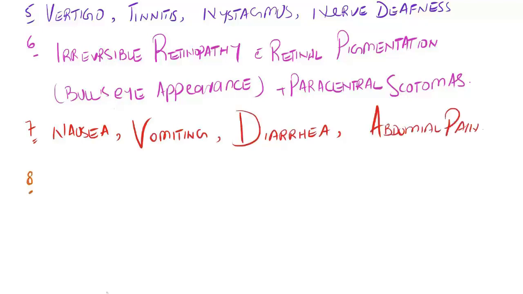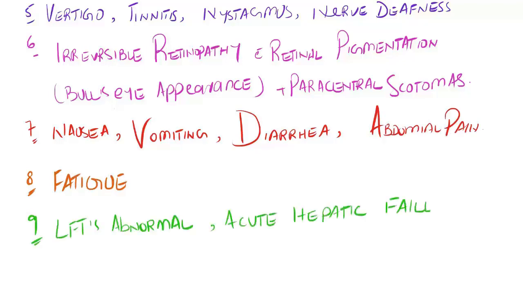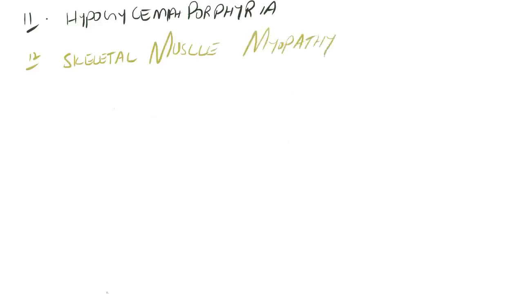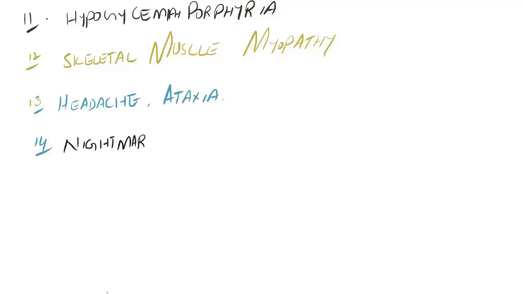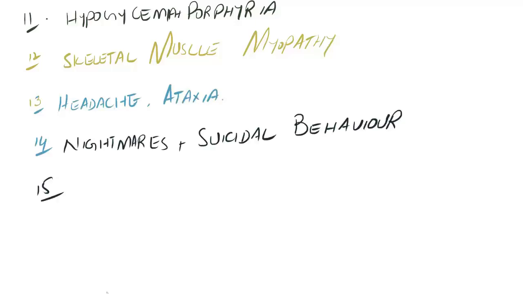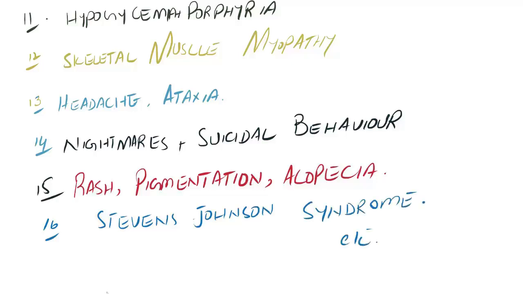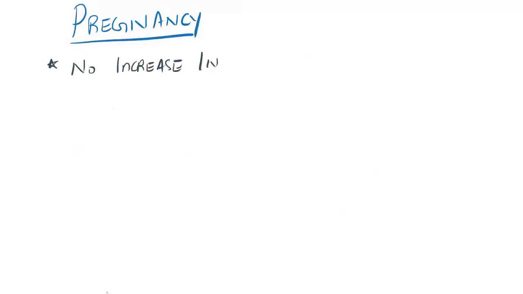Nausea, vomiting, diarrhea, abdominal pain are very common side effects. Also fatigue and abnormal liver function tests. Acute hepatic failure may be present and it can cause urticaria, angioedema and bronchospasm. Hypoglycemia and porphyria, as we discussed earlier. Skeletal muscle myopathy can occur, and headache, ataxia, nightmares, suicidal behavior, rash, pruritus, pigmentation and alopecia can be there. And Stevens-Johnson syndrome also can be an adverse effect of the use of hydroxychloroquine.